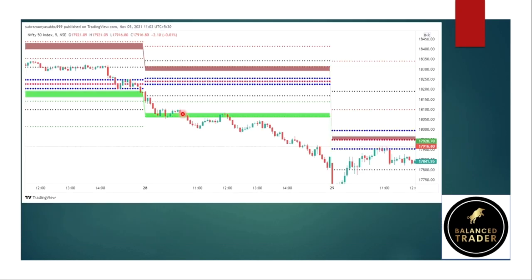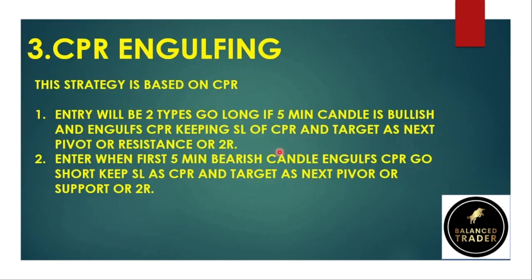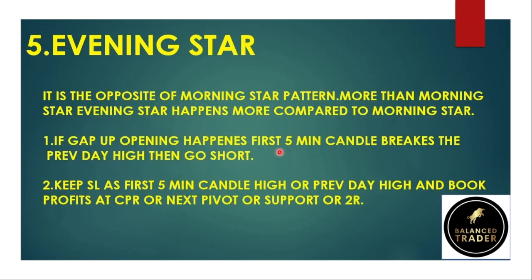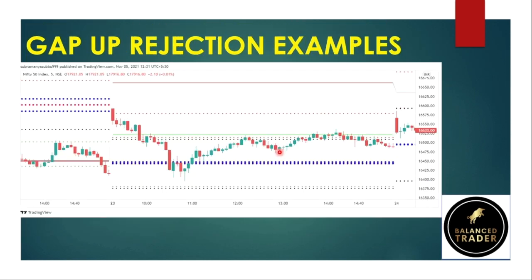This is all about the 9 option buying patterns or option setups that will happen between 9:15 and 12 p.m. These are all the 9 best patterns. They can make you profitable. These are high probability setups. If you use these setups, you can be profitable as well.